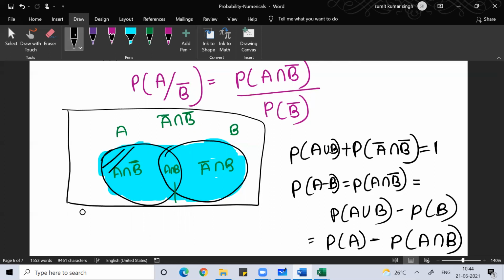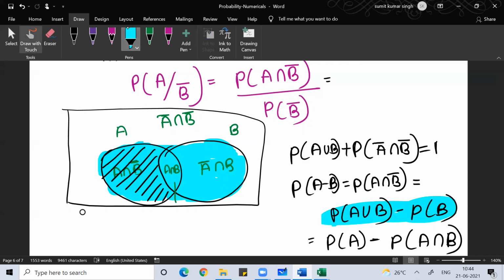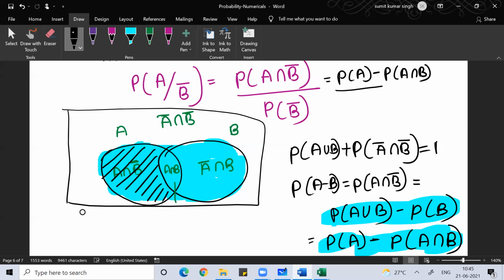So the numerator I can write as probability of A minus probability of A intersection B, and probability of B dash I can write as 1 minus probability of B.